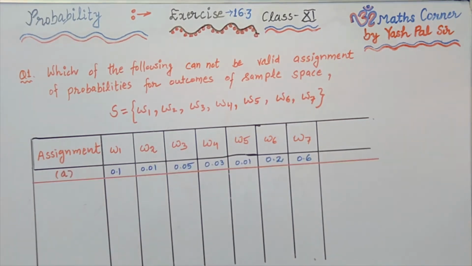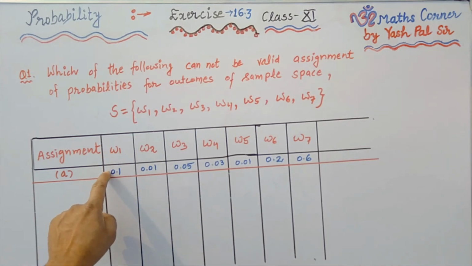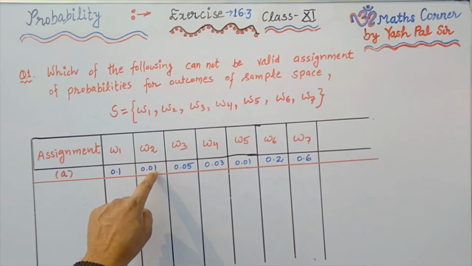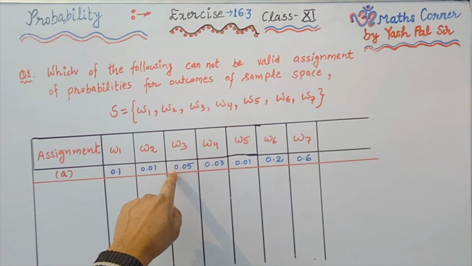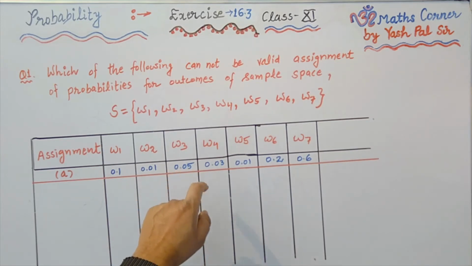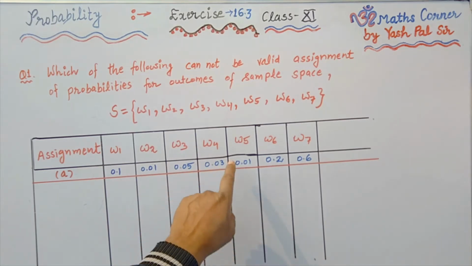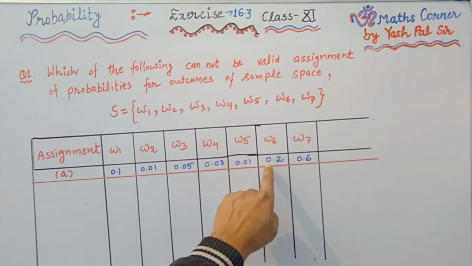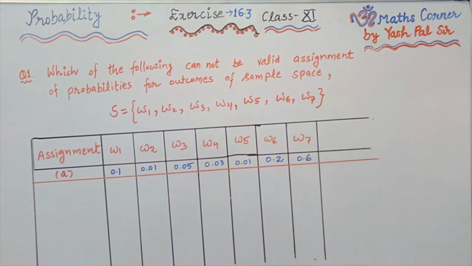Assignment A: the probability of omega 1 is 0.1, probability of omega 2 is 0.01, probability of omega 3 is 0.05, omega 4 probability is 0.03, probability of omega 5 is 0.01, probability of omega 6 is 0.2, probability of omega 7 is 0.6.